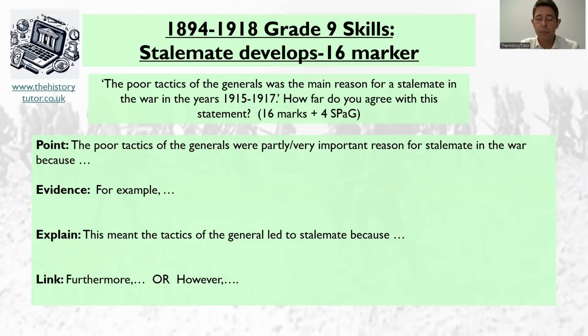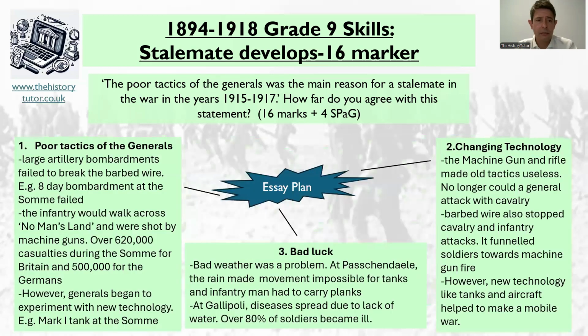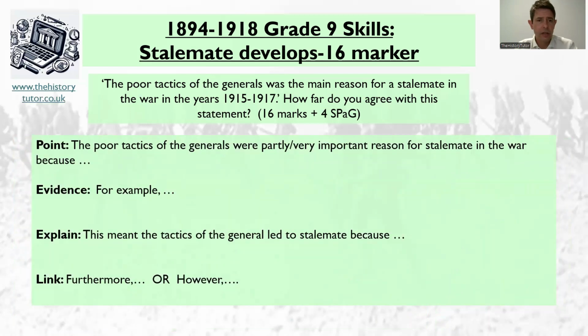And if we think it's very important, we're going to give a further explanation. If we think it's not so important, we might say however, and give maybe a weakness of the argument. Maybe the generals were good at their jobs, or there were mitigating circumstances. So how would you start this? Have a think now. We had some ideas in our plan about the poor tactics of the generals. What do you think could be a good opening sentence then? So write your opening sentence now in your revision guide. What do you think is going to be a good opening sentence?